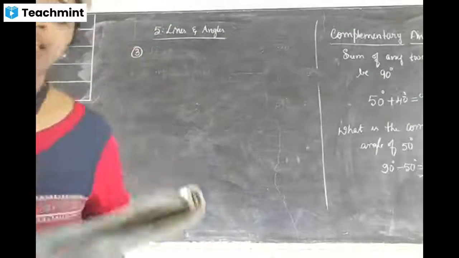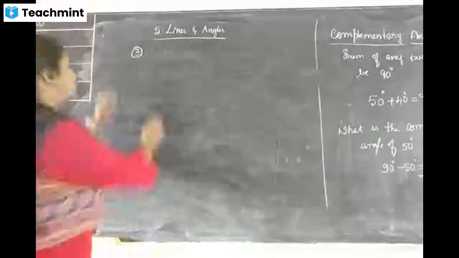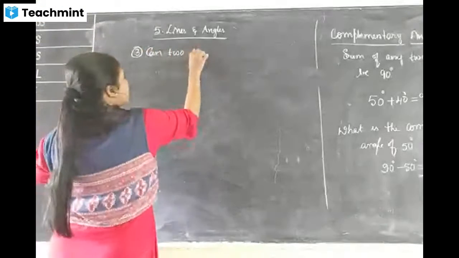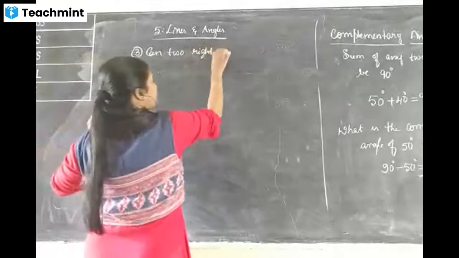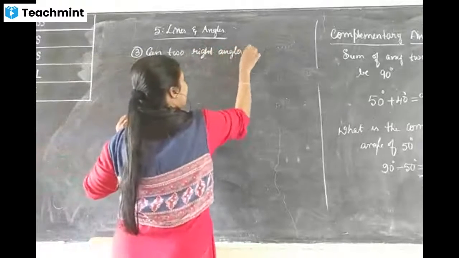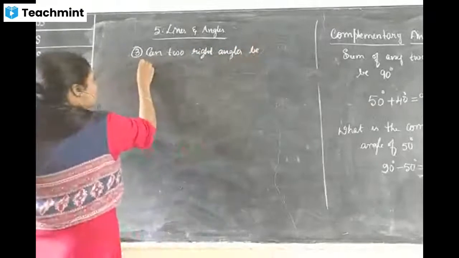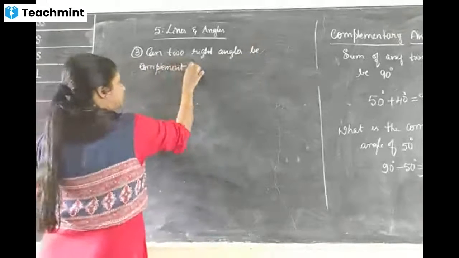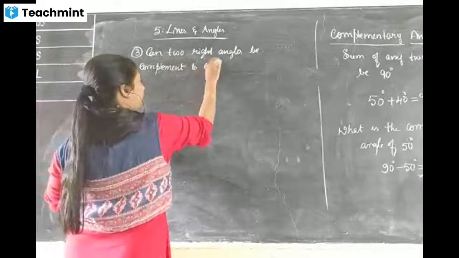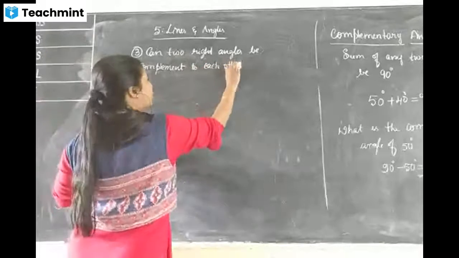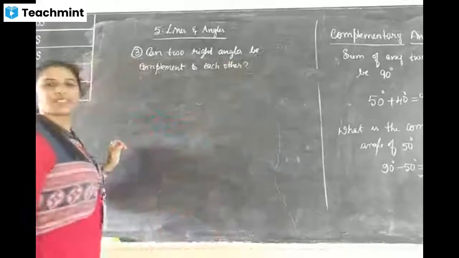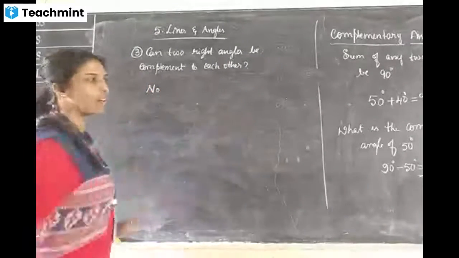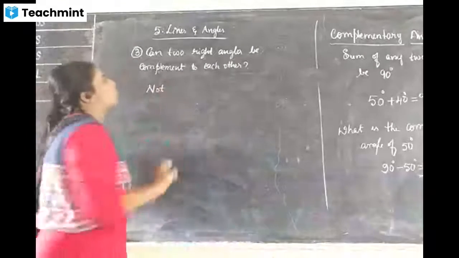Next, third question. Can two right angles be complement to each other? No. Why? Because they are already 90 degree.